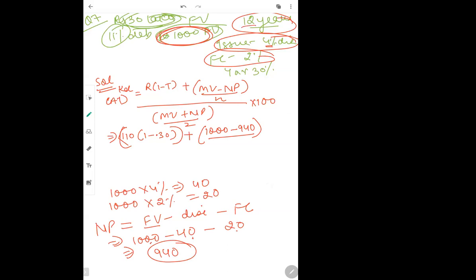N is 12 years. This whole divided by (1000 plus 940) divided by 2, multiplied by 100. Calculate how much you are getting.